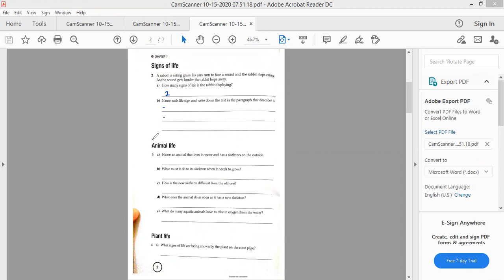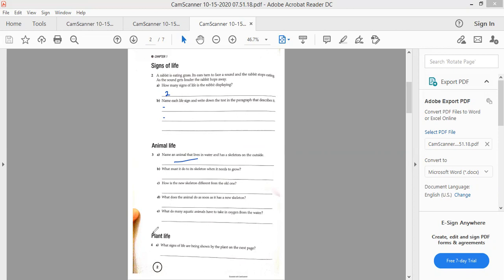And then for the next one, about the characteristics, besides signs of life, this is animal life. This question says, name an animal that lives in water and has a skeleton on the outside. Tuliskan nama hewan yang hidup di air dan memiliki rangka luar. Right here, you can write 1 or 2, once or more.